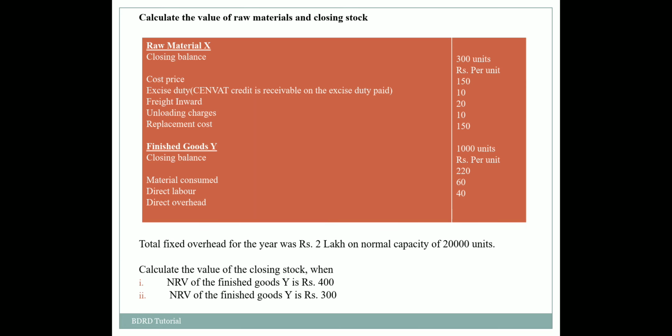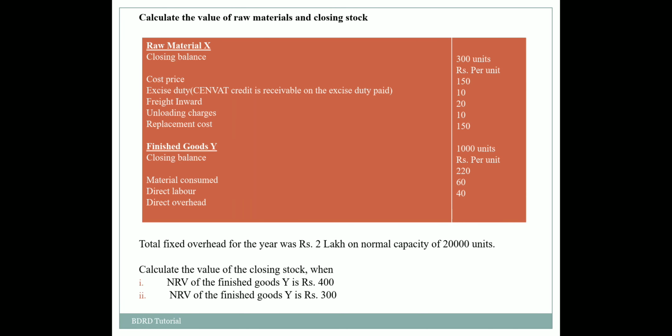Now here comes the second practical question. In this question, we will have to calculate the value of raw materials and the closing stock. And there are situations given: in the first case the NRV of finished goods Y is rupees 400 and in the second case the NRV of finished goods is rupees 300. So you can take the screenshot of this particular slide and you can practice it for your future purposes. Now I'm forwarding the slide for the solution.